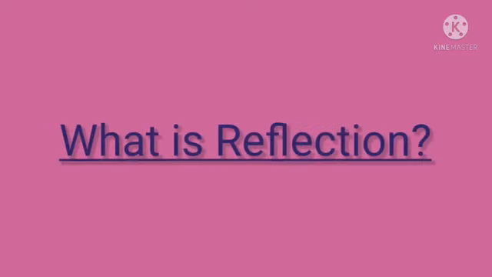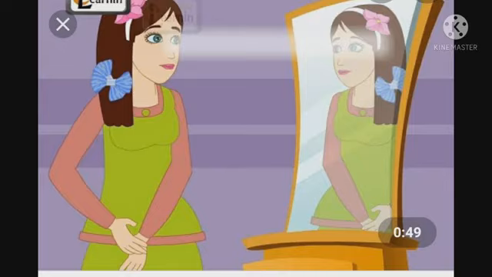Now children, I am going to explain to you what is reflection. Have you noticed that when you throw a ball at the wall, it always bounces back? When light hits anything, it also bounces off. So this is called reflection of light. You can see the picture above. Why is the girl able to see her reflection in the mirror? This is because of reflection of light.